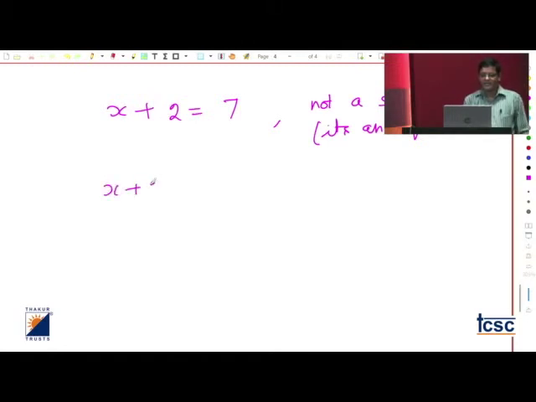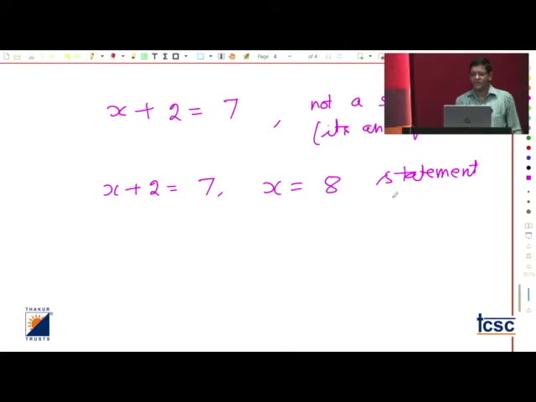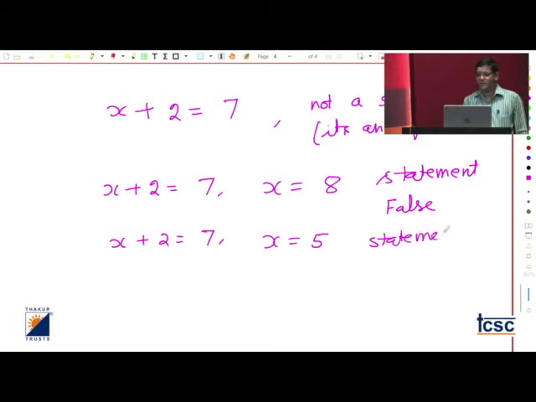And if I say x plus 2 equal to 7 and x equal to 8, then it's a statement, because now any person can verify, and definitely it is false. If I say x plus 2 equal to 7 and x equal to 5, this is a statement, and the truth value is true. So when you get confused that it could be true or maybe false, definitely it's not a statement. We cannot take the middle value.